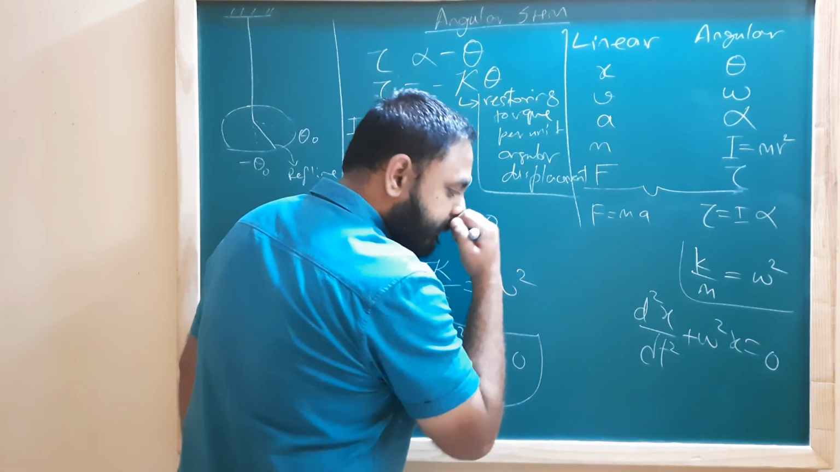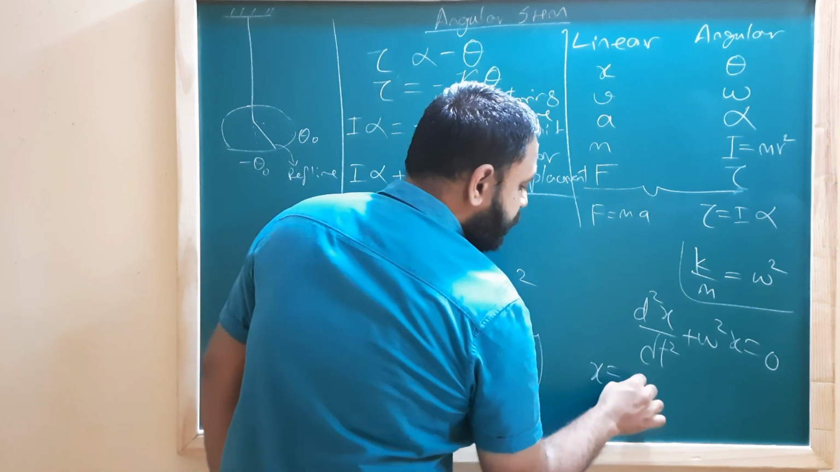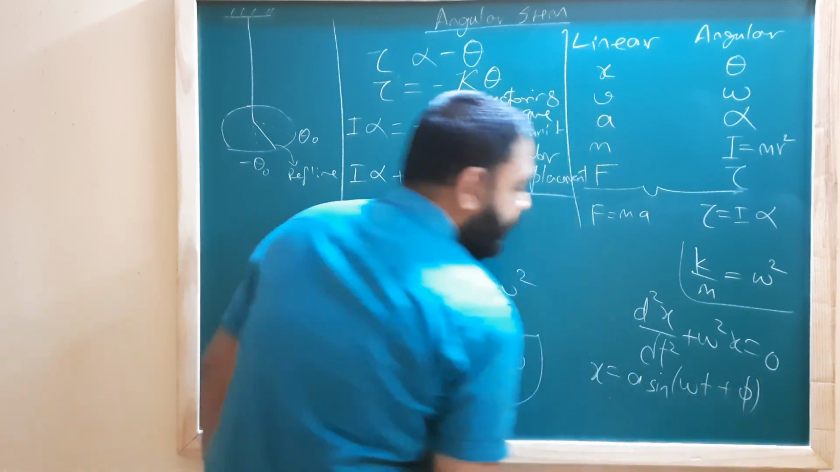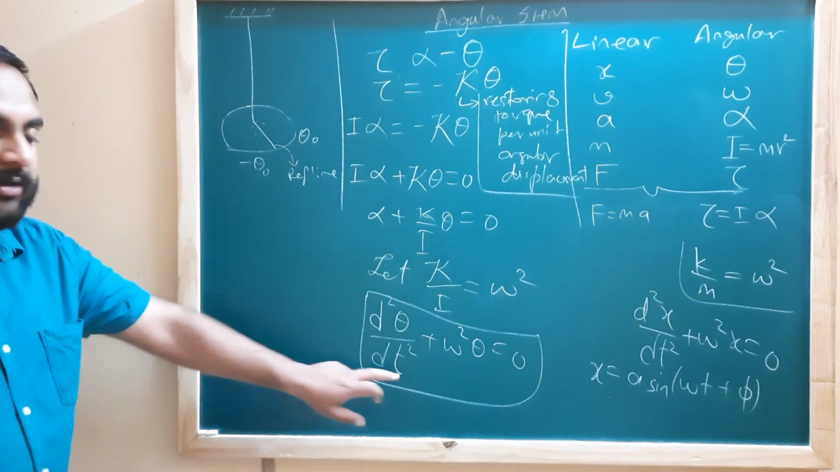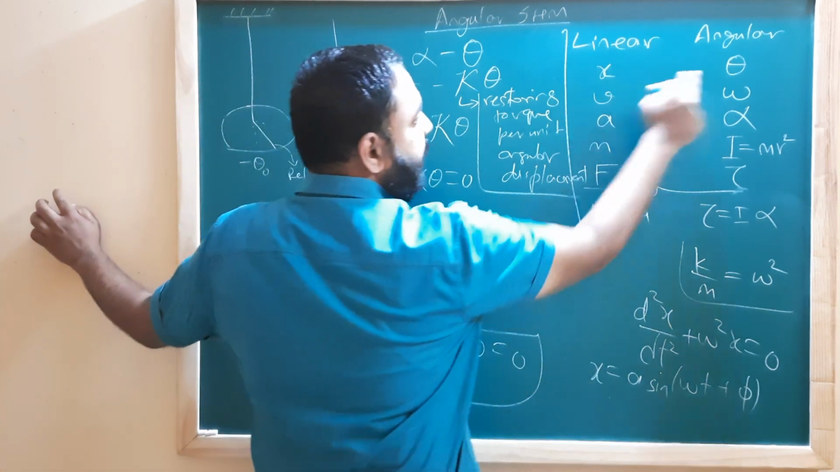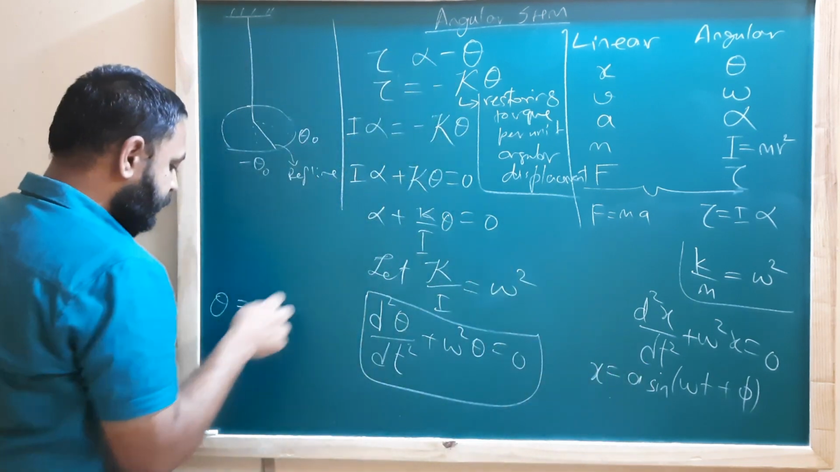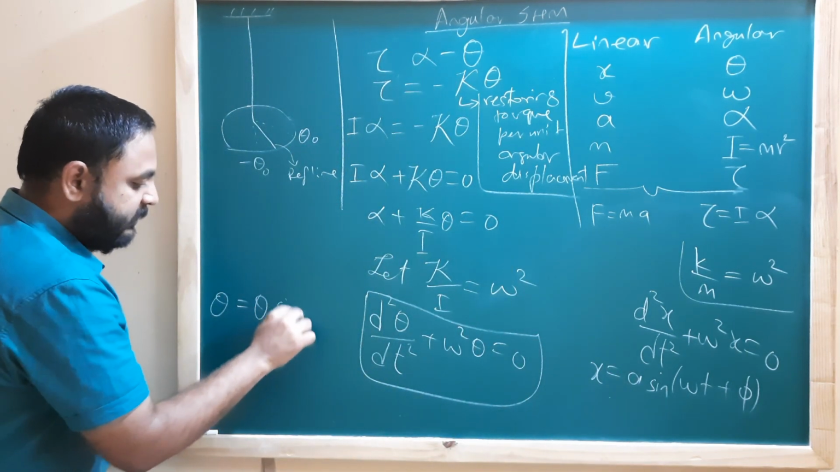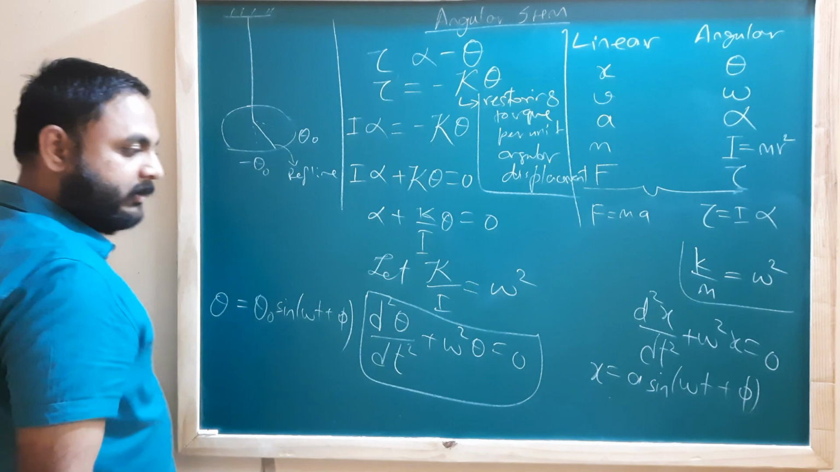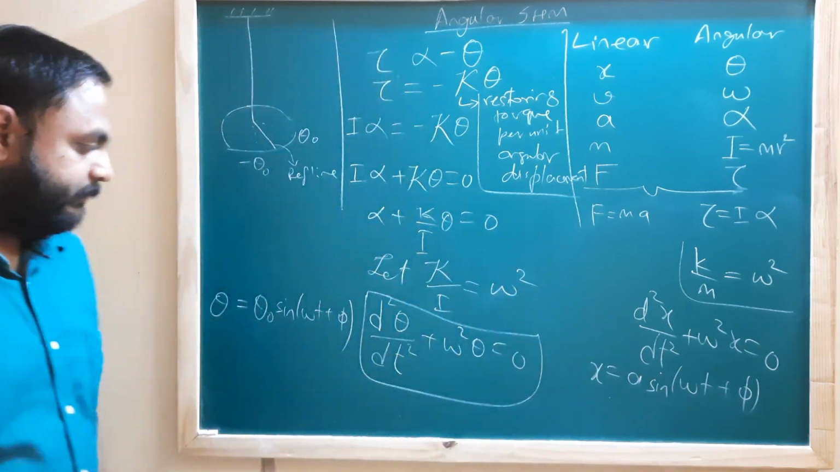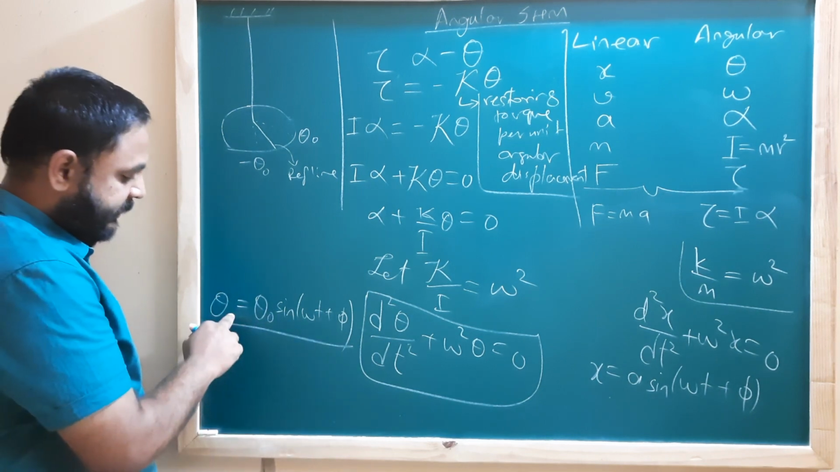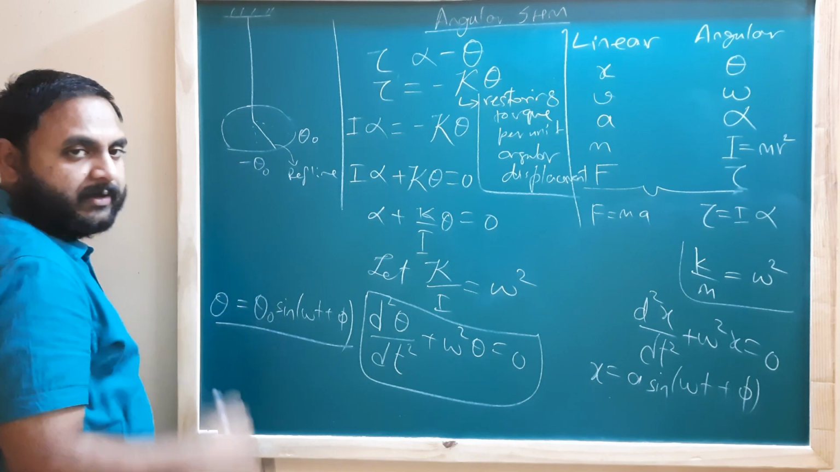What was the solution for this equation? We derived the solution as x is equal to amplitude into sine of omega t plus phi, isn't it? So what will be the solution of this equation? By analogy, replace x by theta, replace a by theta naught. So theta is equal to theta naught sine of omega t plus phi. Time plays the same role, angular frequency plays the same role. So this is the instantaneous angular displacement in angular SHM.